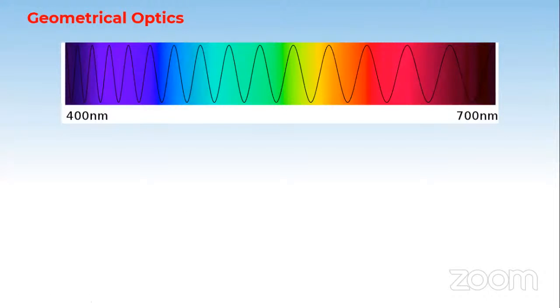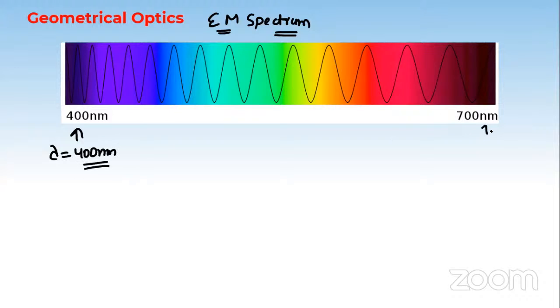Let us recall the geometrical optics. We have seen the electromagnetic spectrum. If we see the leftmost part, this is violet color light, having a wavelength of 400 nanometers. And this is red color light, which has a wavelength of 700 nanometers.